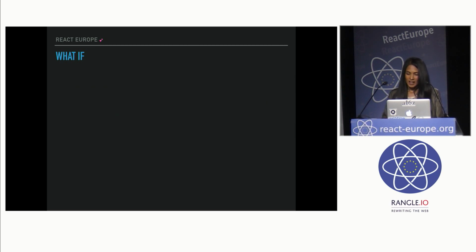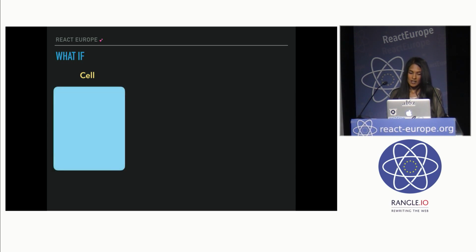So what if we can take these ideas of functional reactive programming and make it work for us on the front end? What if we can take this powerful idea of a cell and model it such that it's observable reactive state with update logic that's defined at the time of declaration? You can think of this cell much like a Redux reducer in the sense that it entirely depends on the reducer for the update logic.